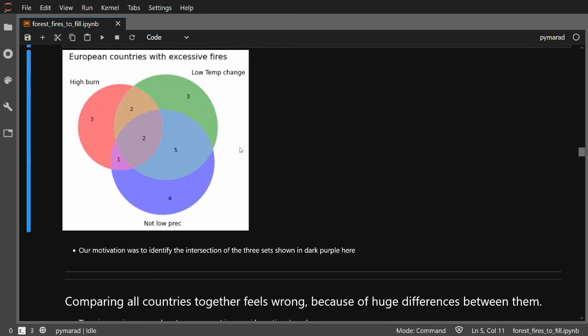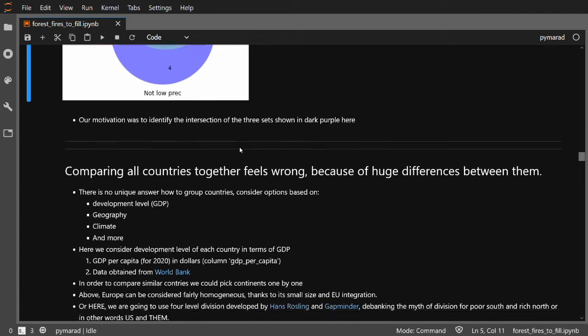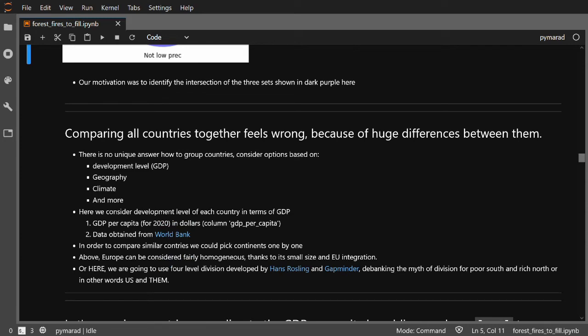Now we would like to compare all countries of the world. Europe is pretty small and thanks to the European Union integration quite homogeneous. Therefore, we need some additional measure or indicator according to which we are going to compare or categorize all countries of the world. It can be related to geography, climate, maybe more. We are going to pick developmental measure, and that is called GDP, Gross Domestic Product per capita. And this data I obtained from the World Bank, and I will exactly show you how.